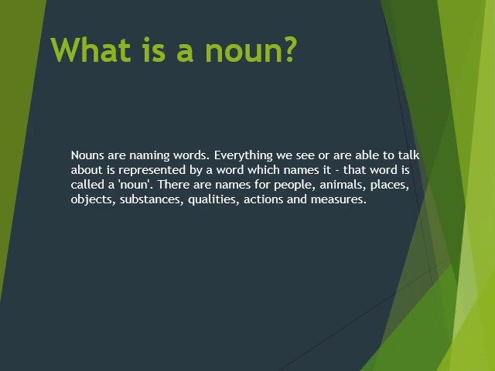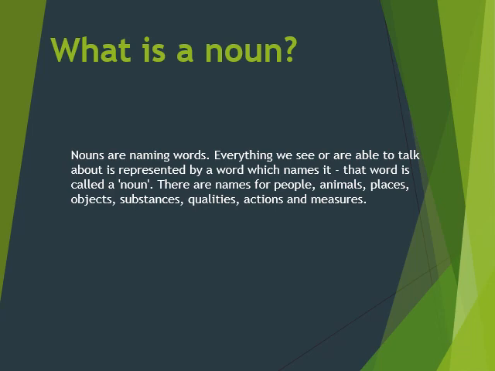As in our previous lectures, we discussed parts of speech. In the first one, the head member of parts of speech is noun. And we know that noun is the name of person, place, things, quality, or an idea. We simply define that nouns are naming words. Everything we see or are able to talk about is represented by a word which names it. That word is called a noun.